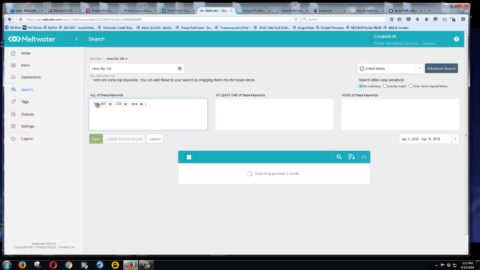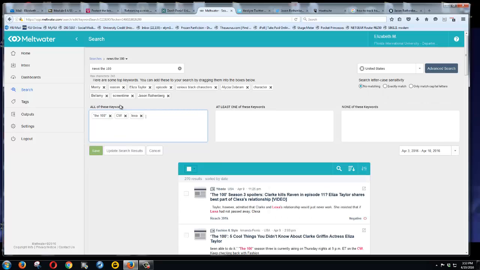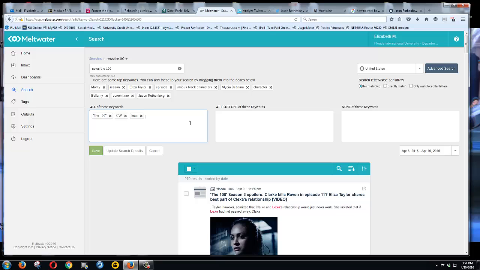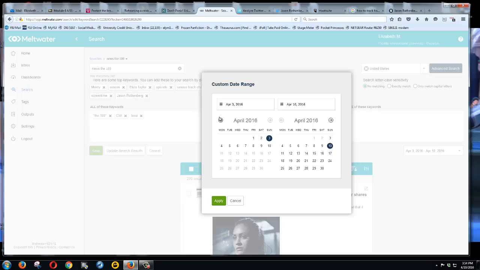And here I have my keywords. If I just have the 100, I get anything that has the number 100 on it, like the 100 top reasons to leave your boyfriend. So that's why we also have the other keywords, CW and Lexa, because then I know I'm getting the right thing. I'm going to change the date so it reflects the date that I was showing on my dashboard.